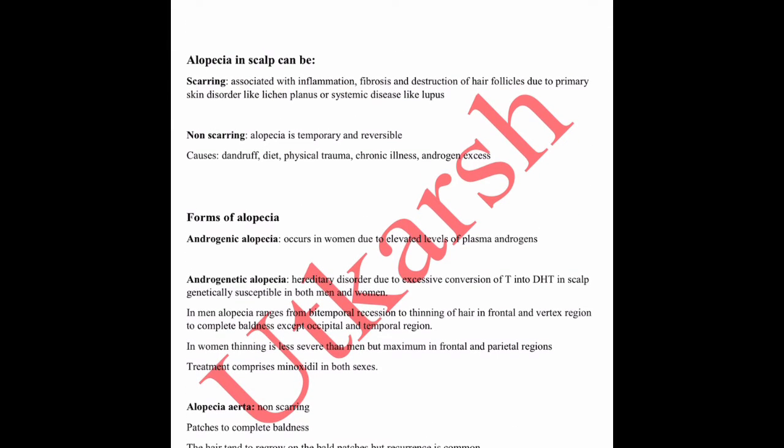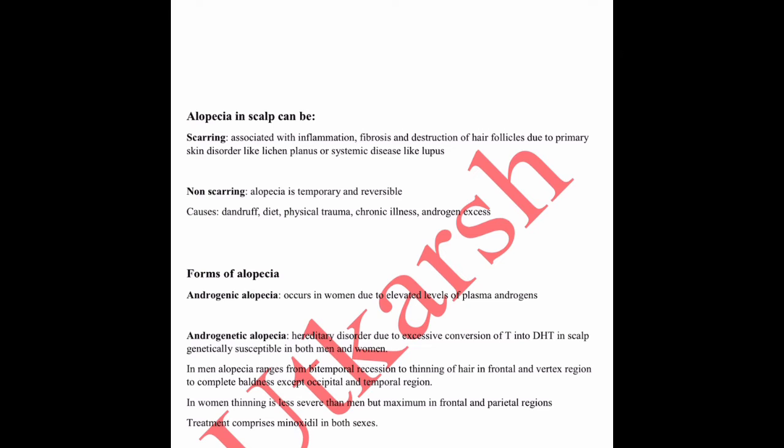Talking about alopecia in the scalp, it can be scarring alopecia or non-scarring alopecia. Scarring alopecia is associated with inflammation, fibrosis, and destruction of the hair follicles due to primary skin disorders like lichen planus or systemic diseases like lupus erythematosus. While non-scarring alopecia is temporary and reversible in nature. Causes of non-scarring alopecia are dandruff, diet, physical trauma, chronic illness, and androgen axis.